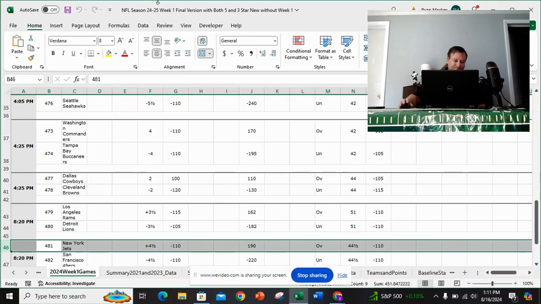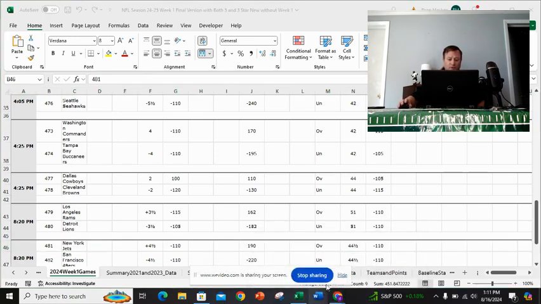So here it is. I'm not going to copy and paste. I'm not going to show you that because it's very simple to do. But what I do is I basically go to one website